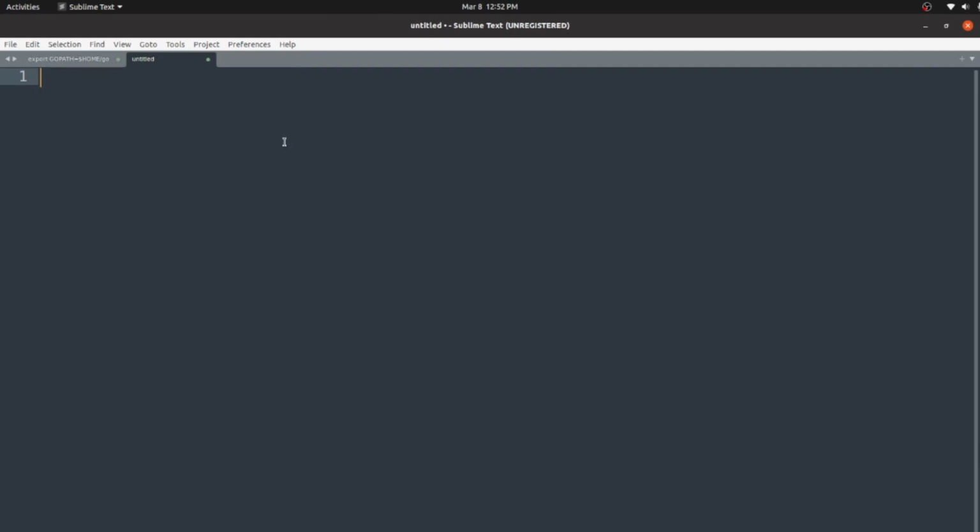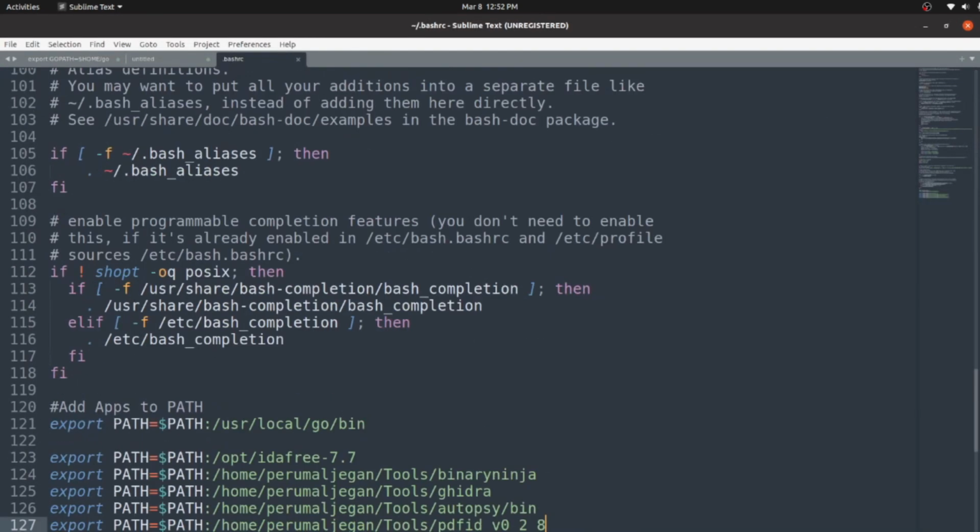Apart from that, we need to make one more change in the bashrc file. So let me show where to make that. It's the .bashrc file, a hidden file. If you come to the end, we already mentioned the PATH environment variable. Along with that, you also need to mention the GOPATH environment variable.